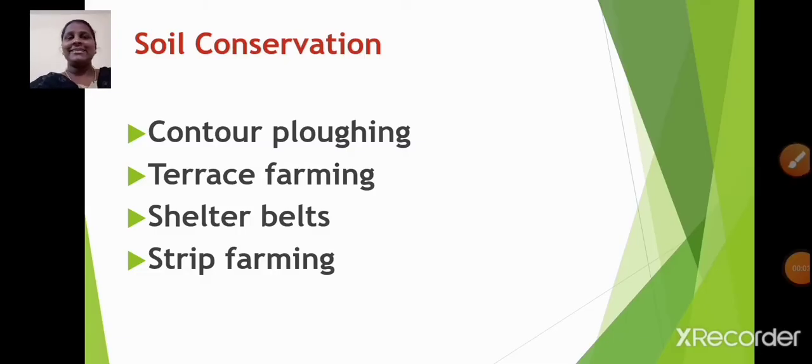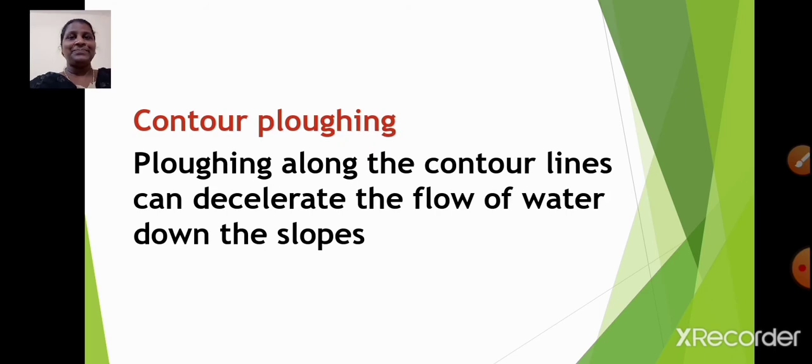Students, now let us learn about soil conservation methods. We have contour ploughing, terrace farming, shelter belts as well as strip farming. Now let us learn all these in detail. First, let us start with contour ploughing.